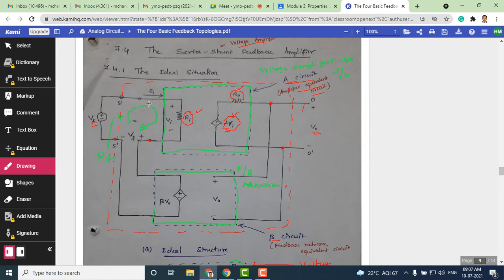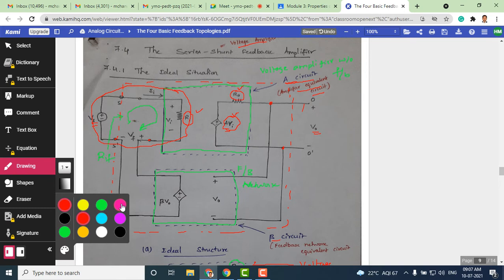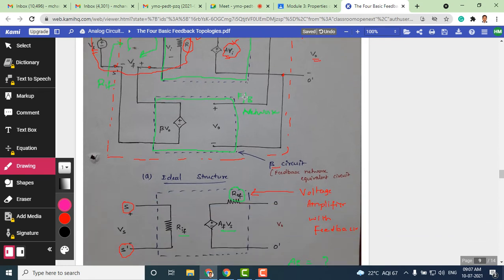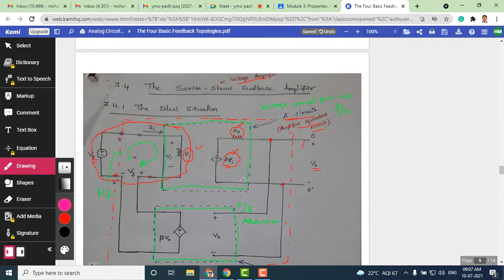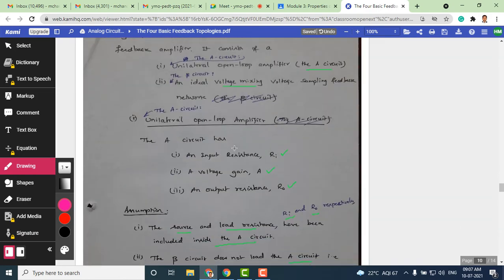While deriving input resistance, I took this part. If you can remember, I extracted this part. But now, while deriving the expression for RO in terms of ROF, this is the simplified circuit. We are extracting this output part of the circuit. So this part of the circuit we have rewritten with all these components, and along with that you will see additional things. I will explain that when I go to that circuit.